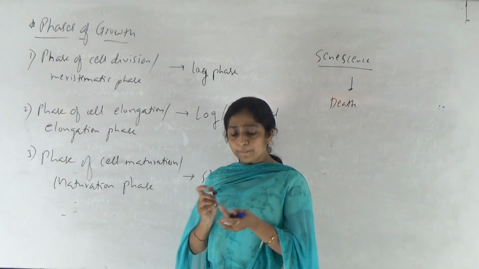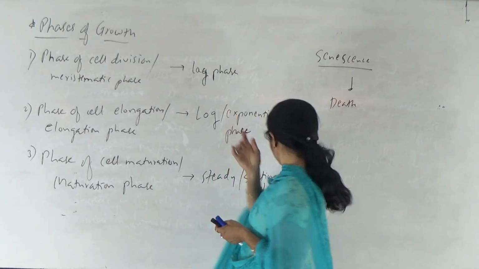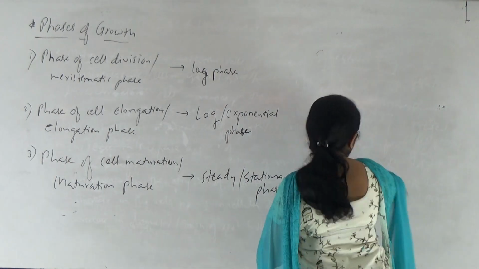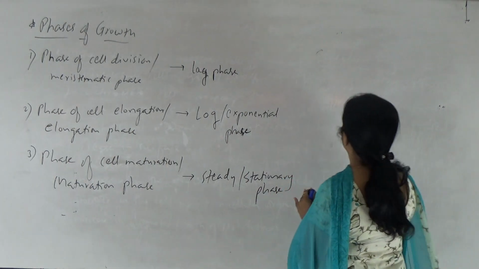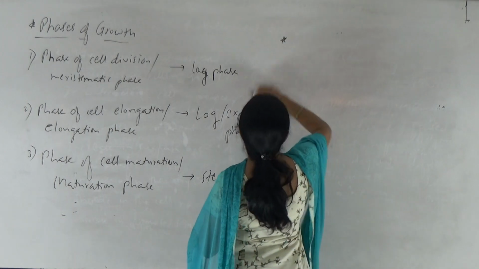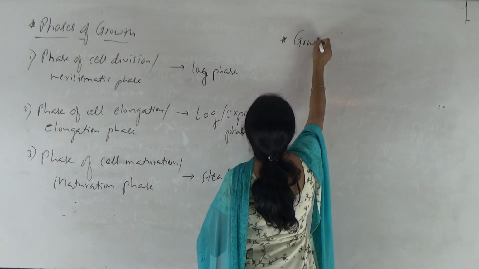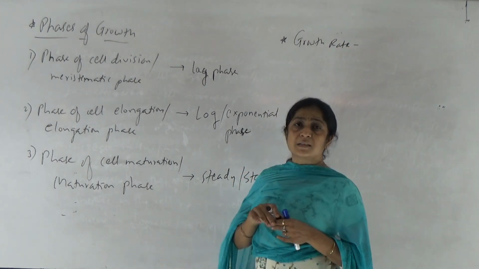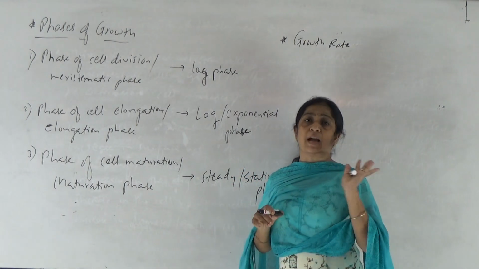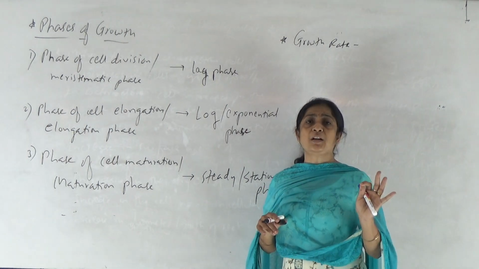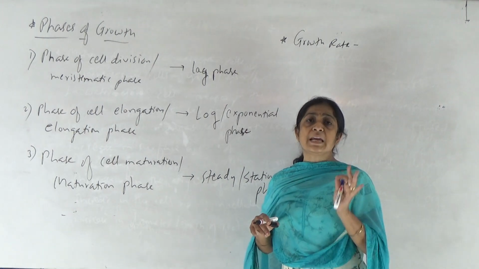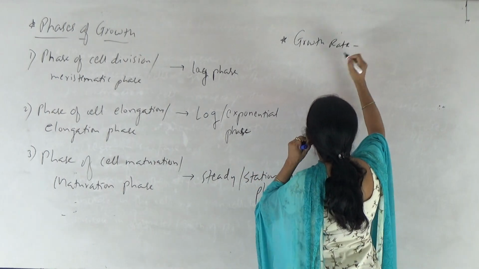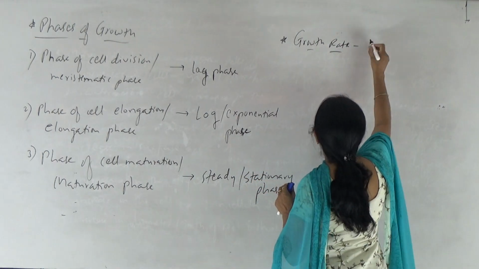Okay? Right? Now, after this, let's see what happened. Growth rate. So what is growth rate? It is increase in the size of the cell per unit time. That is known as growth rate or efficiency index, right? So growth rate per unit time is nothing but efficiency index. So growth rate means what?